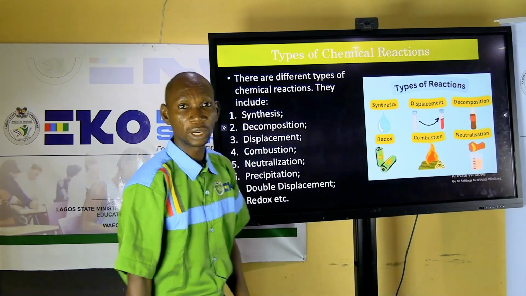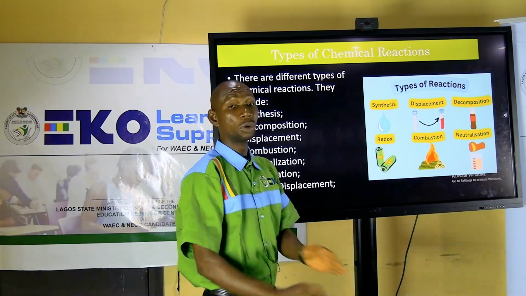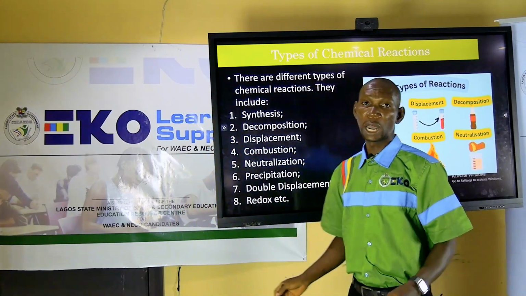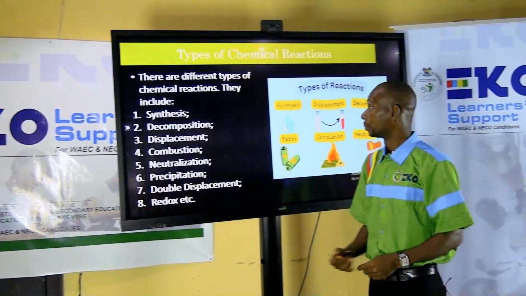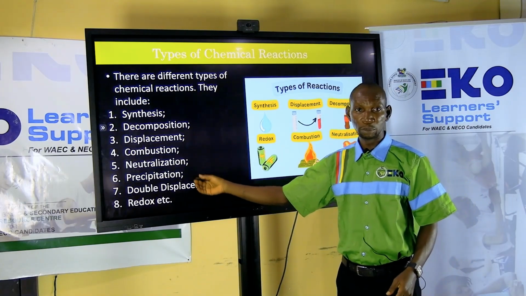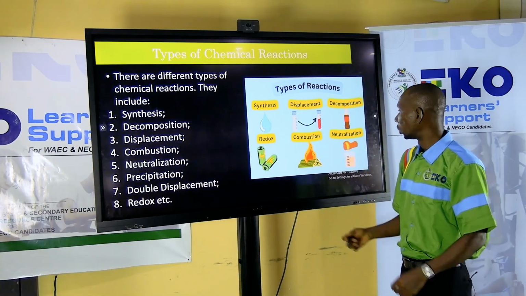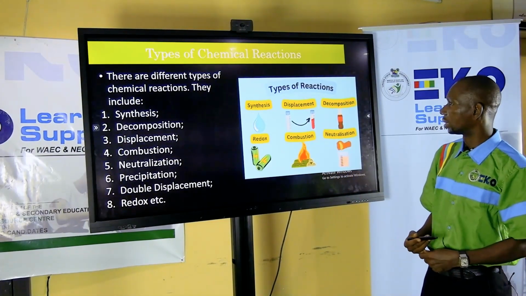Now, let's talk about the different types of chemical reactions that we have. We have a whole lot of different chemical reactions. We will not be able to exhaust them in this video, but we will look at some of them. You have synthesis, decomposition, displacement, combustion, neutralization, precipitation, double displacement, and redox. Like I said, the list is endless, but let's just see how we can discuss some of these. Now, let's start with the synthesis.